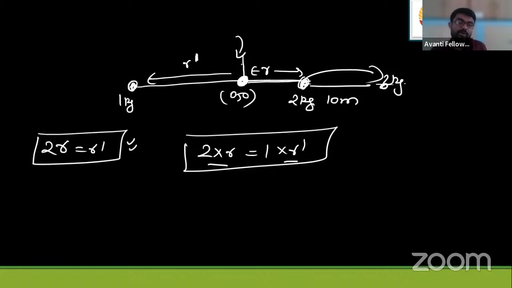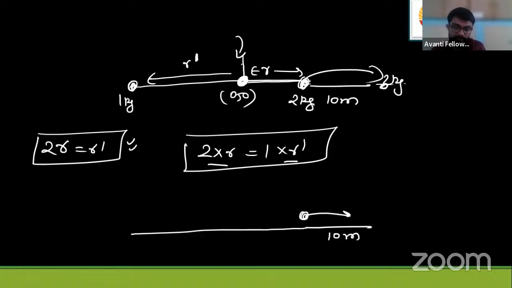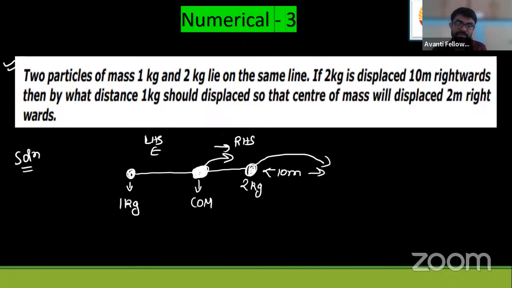Okay. Now let us see. So now they're saying this: the 2 kg mass is shifted 10 meters in here. And the complete distance is R dash plus R. The mass is here now, 2 kg. And the center of mass is not at 0, 0 now, by the way. 0, 0 was here. The center of mass is shifted 2 meters rightwards.